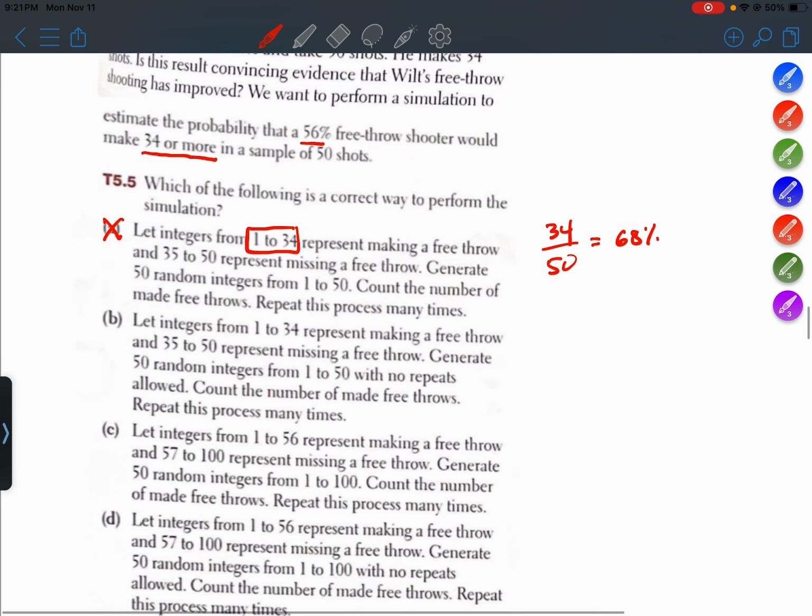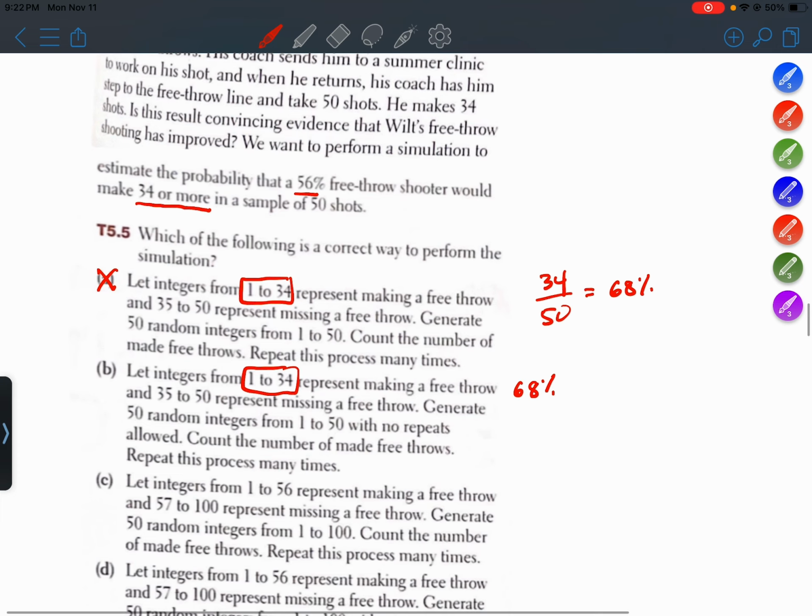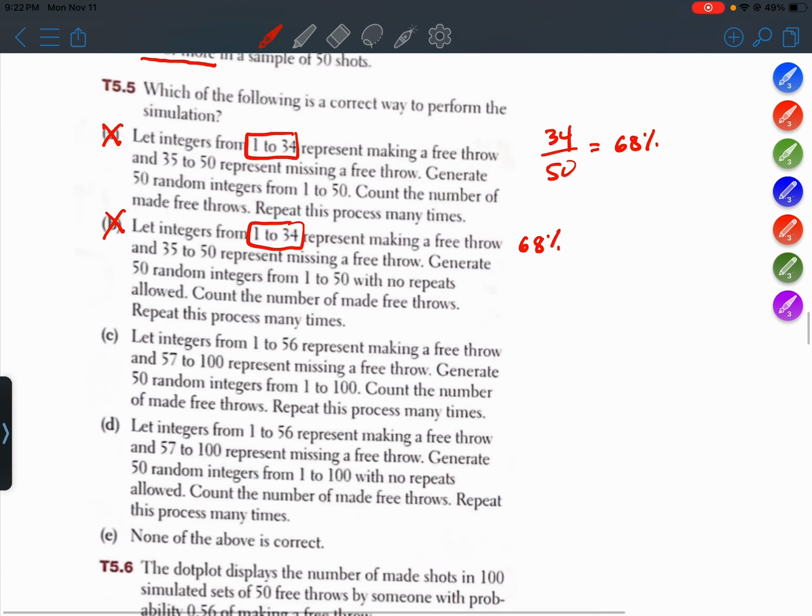Option B, let the integers 1 to 34 represent making a free throw. For the same reason, those digits would be simulating a 68% shooter, and we want to be simulating a 56% free throw shooter. So B is not it either.